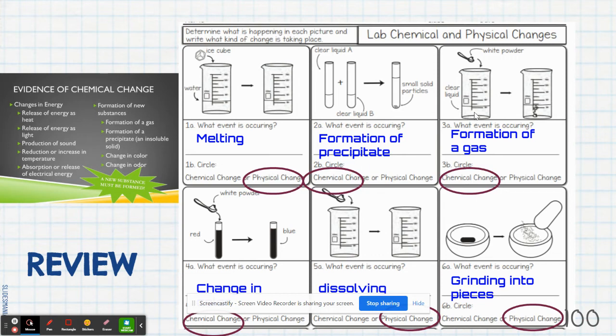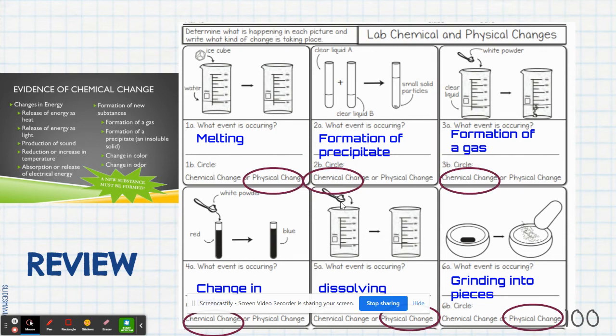The third one here, I added some powder to a clear liquid and it looks like it's bubbling there. And those bubbles are indication of a gas, and that's a chemical change. White powder added to a red substance turned blue. That is a change in color. And in this instance, it's an example of a chemical change.